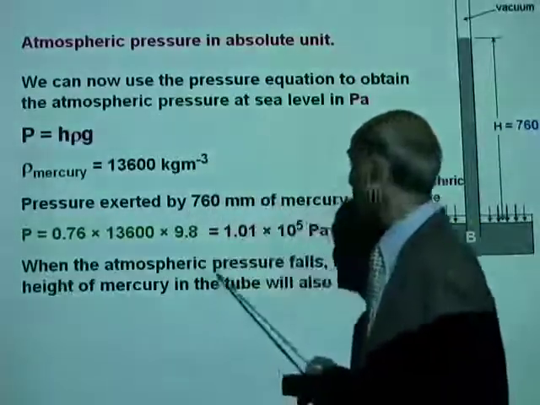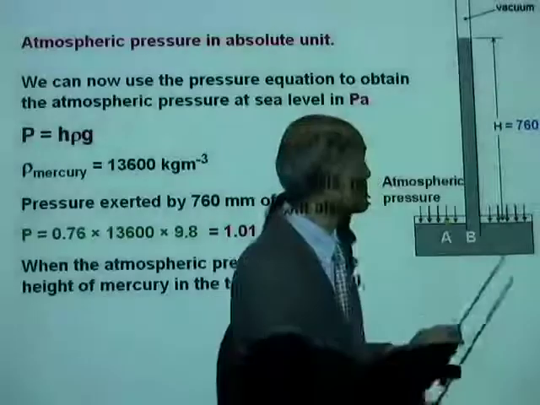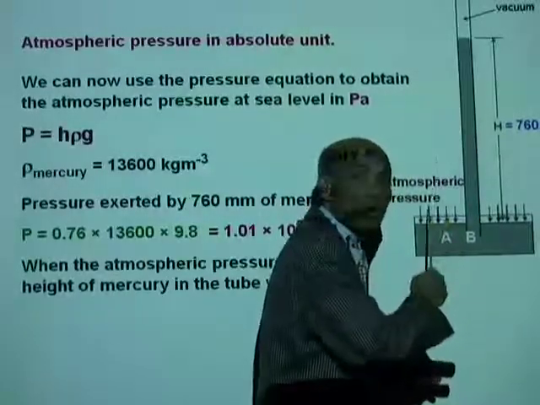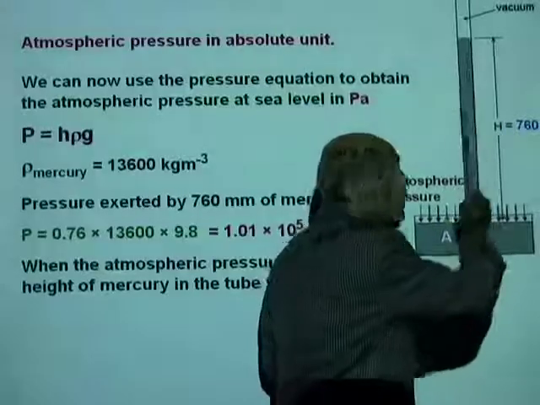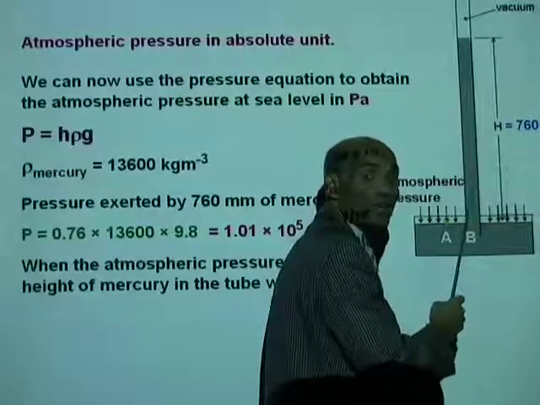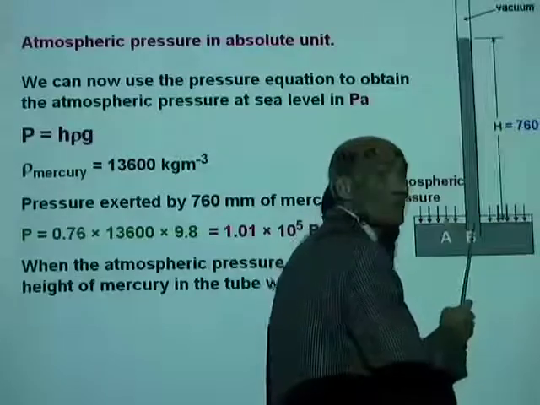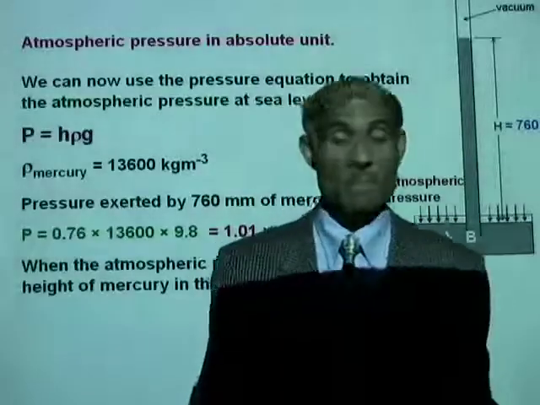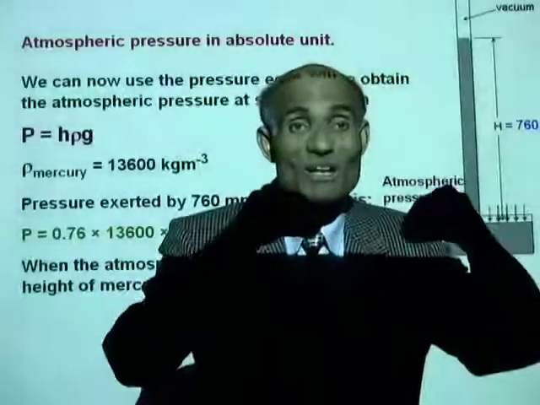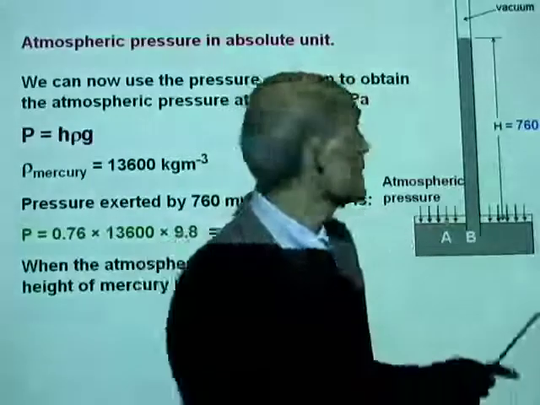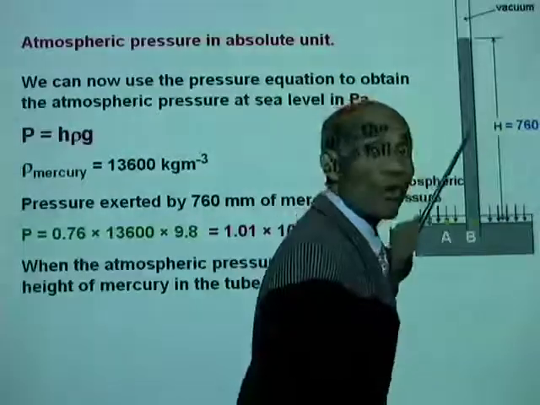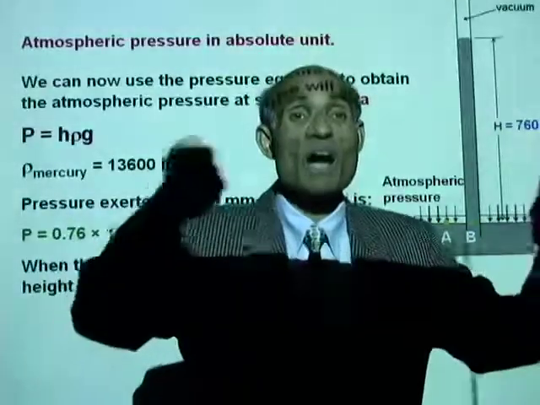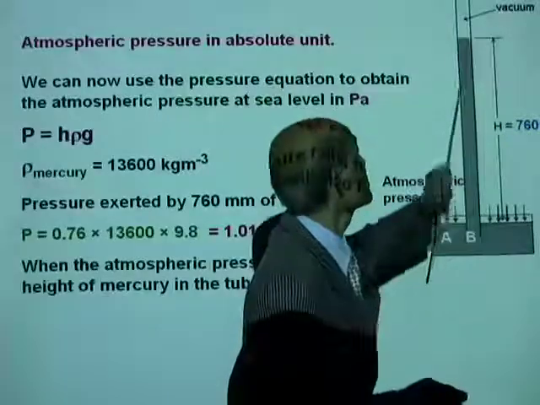So, what happens if the atmospheric pressure falls? If the atmospheric pressure falls, the level of mercury will also fall correspondingly, because the pressure at A will be always equal to the pressure at B. That means if there is a low pressure in the atmosphere, the level of mercury in the tube will fall. On the other hand, if there is a buildup of pressure, when there is a high pressure, the level of mercury will increase.